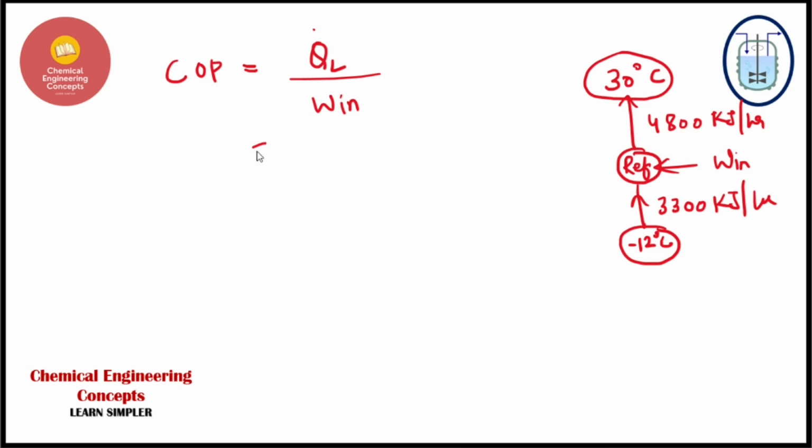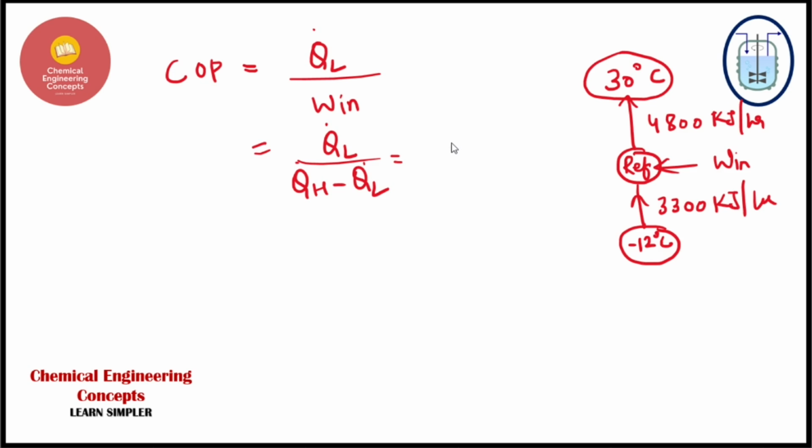Now this work we can write using these subtractions, so we can use QL divided by QH minus QL. I hope this is clear to everyone. So what you can do, guys, is just substitute the values and get the answer.